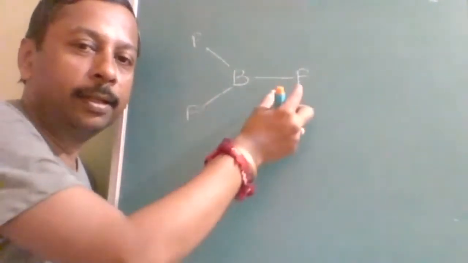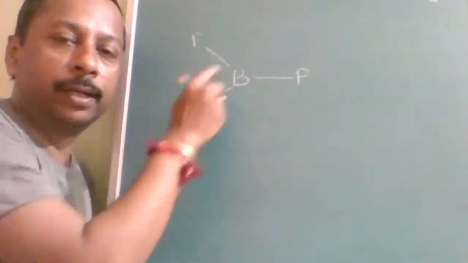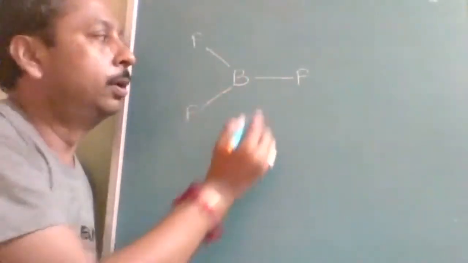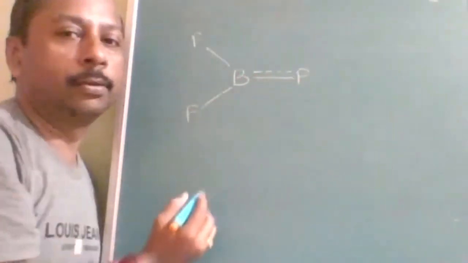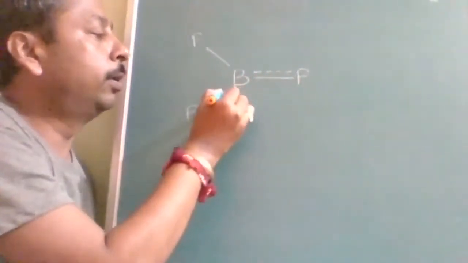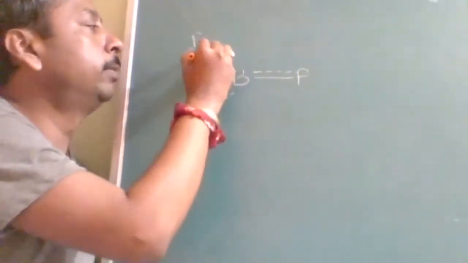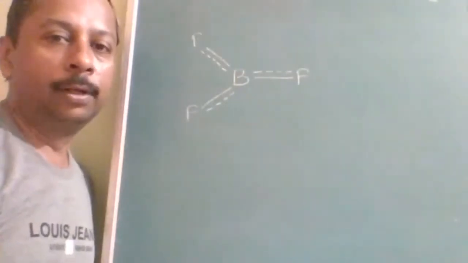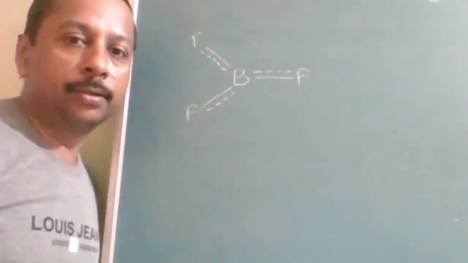Then this bond will be shifted here. Then this bond will be shifted here. This will keep on rotating around this. Understood? That's why the bond is there, not there, not there, like that. Same way here, the bond is there, not there. Sometimes it will be there, sometimes it will not be there. Is that clear to all of you? So like this we will write. So it is as good as a resonance.